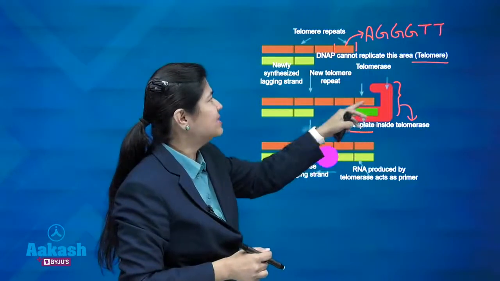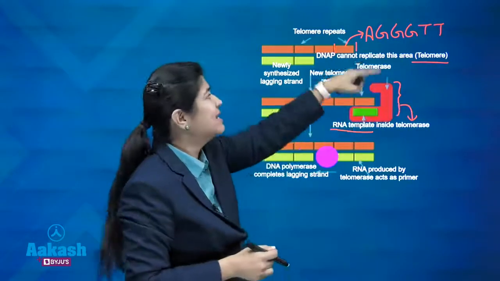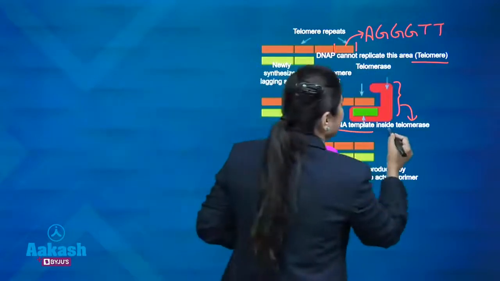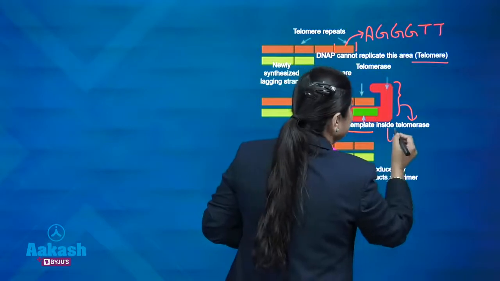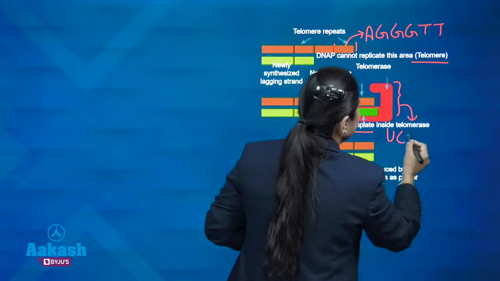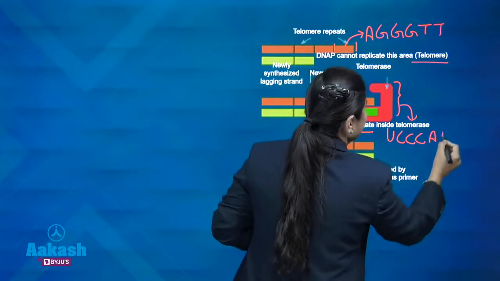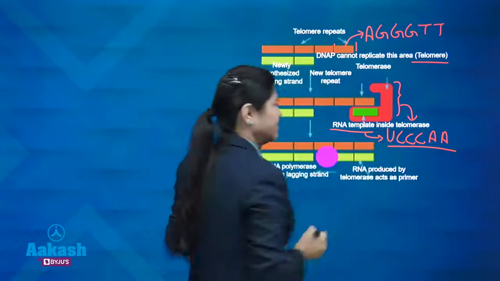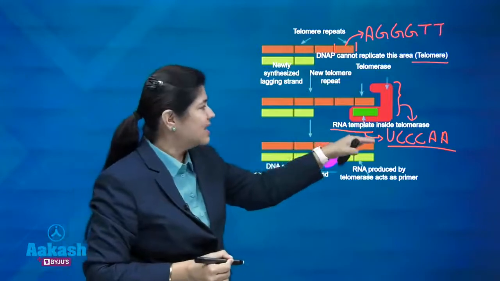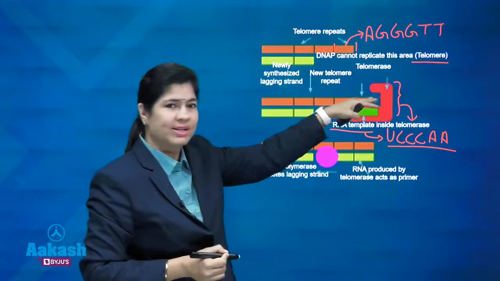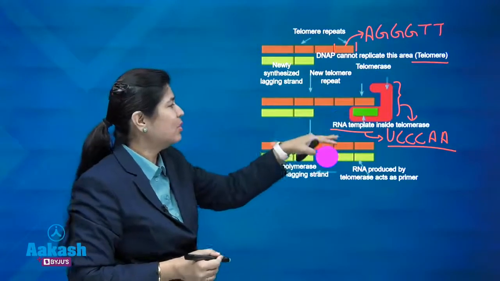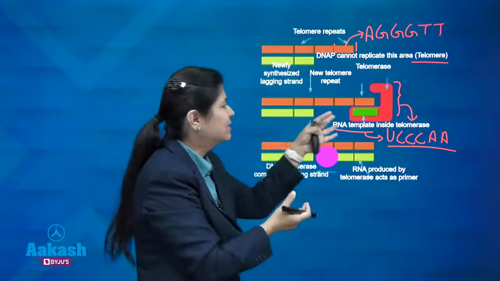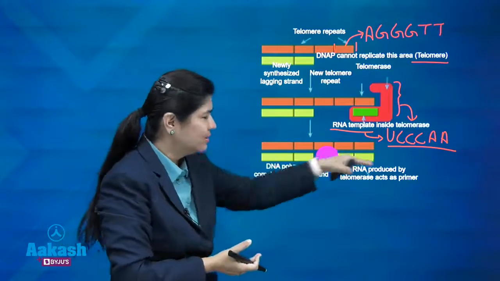So this will have a sequence complementary to this. Since it is an RNA, it will not have thymine but it will have uracil. This will be C, C, C and A and A. So this will be the sequence of this RNA template. Now with this sequence, telomerase comes into the picture and the reverse transcriptase activity acts to hybridize with the nucleotides and complete the chain.